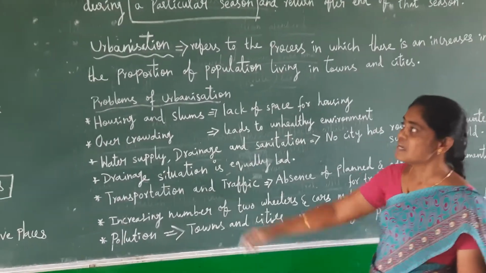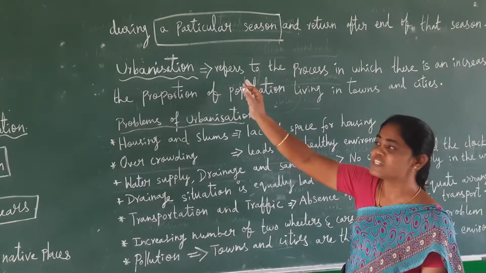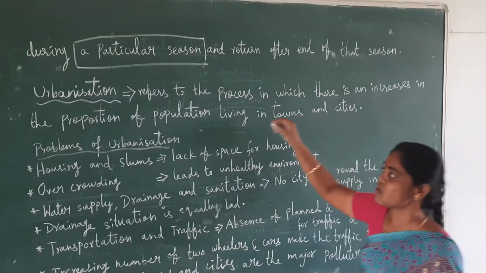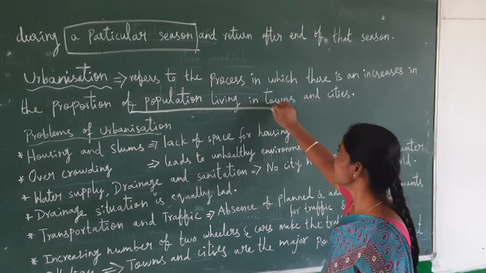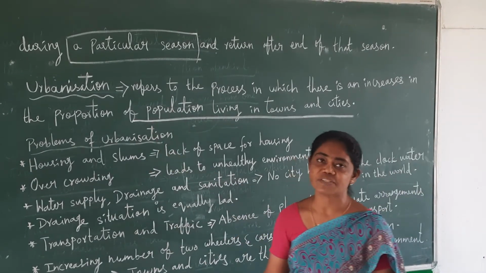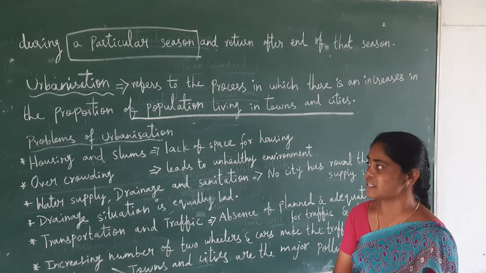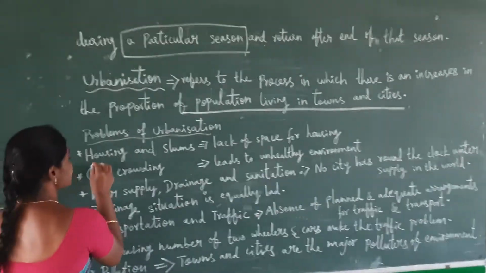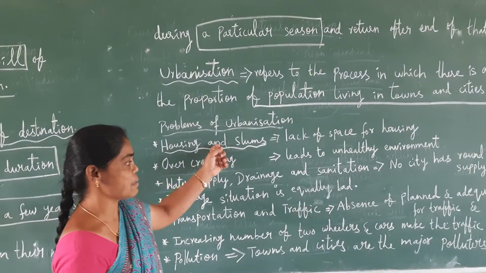Now we will see urbanization. What is meant by urbanization? It refers to the process in which there is an increase in the proportion of population living in towns and cities. That is said to be urbanization. Now, what are the problems faced in urbanization? We will see one by one. First we will see housing and slums. That is the first problem.